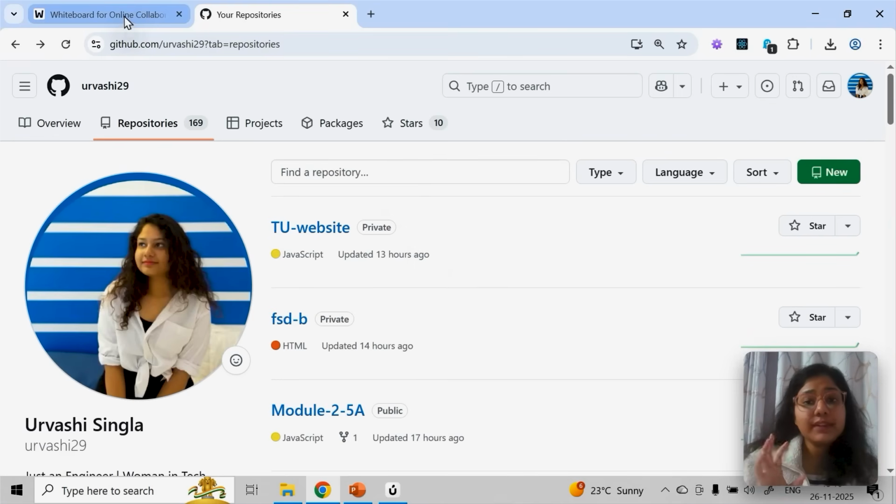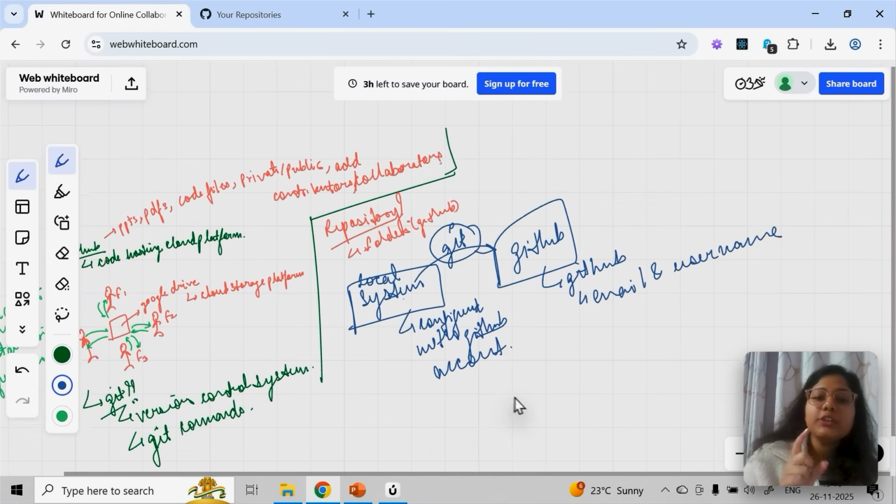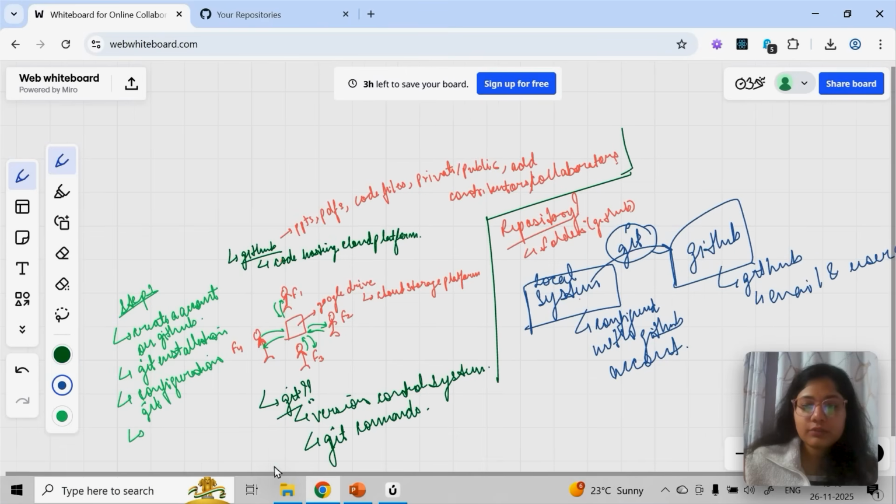So your laptop, your local system, will not know. That's why you have to do the configuration. And configuration is done on two bases: email and username. The reason is email and username are always going to be unique. One GitHub account will have one username and one email, which cannot be used in any other GitHub account. Okay, I hope this point is clear, that why we are going with configuration.